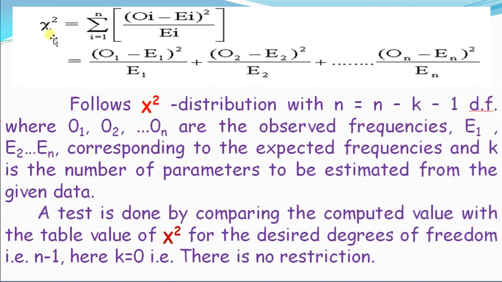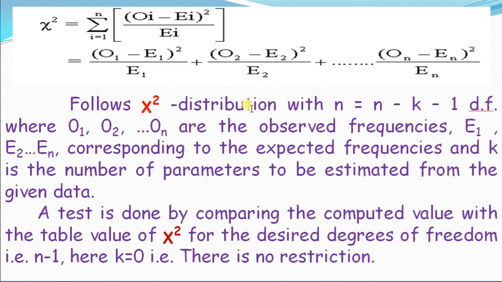And chi-square is equal to summation of i from 1 to n, Oi minus Ei whole square divided by Ei, where Oi means observed frequency of the ith value and Ei is the expected frequency. Their sum, that is, O1 minus E1 square upon E1 plus O2 minus E2 square upon E2 plus up to On minus En square upon En.